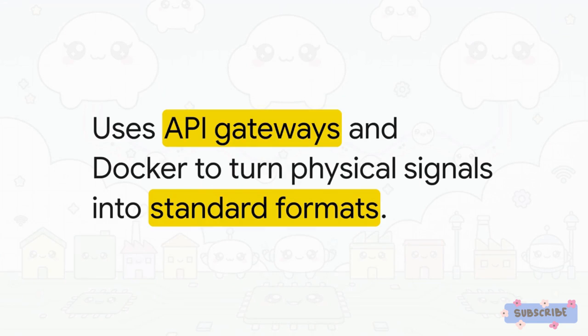This is where the magic really starts happening. This layer takes all those raw physical signals and translates them into standardized digital formats. It uses API gateways to turn those lightweight IoT protocols into standard web traffic, and it leverages container engines like Docker, making the hardware actually ready to host complex microservices.